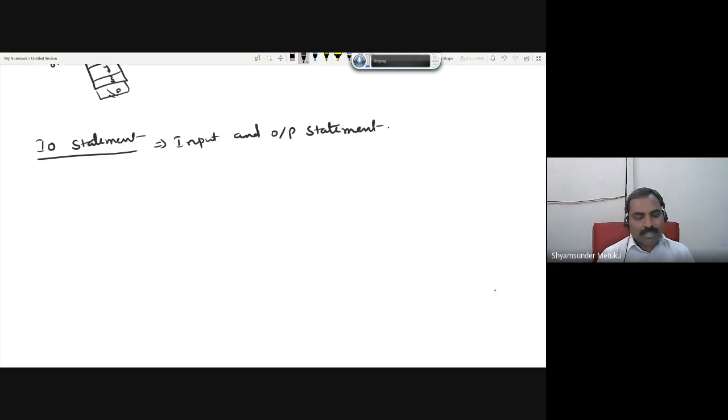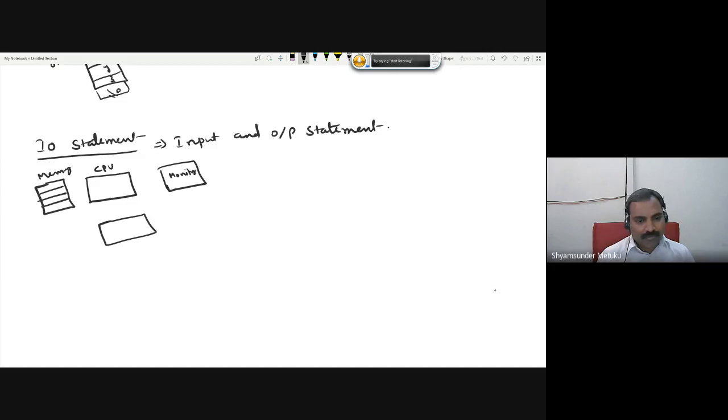So input and output statement is, again, this is the CPU, this is memory, maybe I'll represent it this way, and we have the output unit, which is the display monitor, then we have a keyboard. This is what we discussed, no? The initial computer and how it is going to be represented.